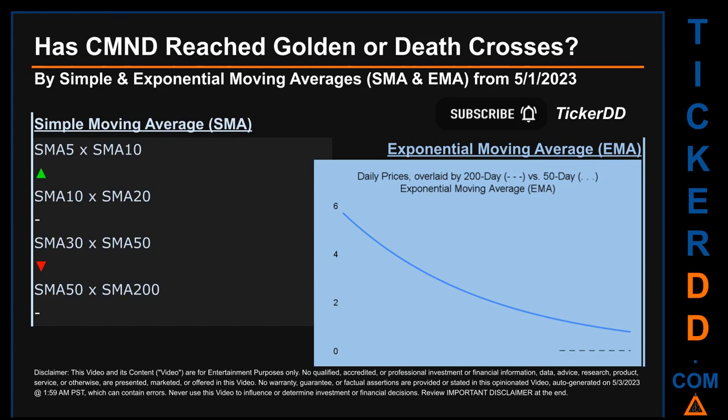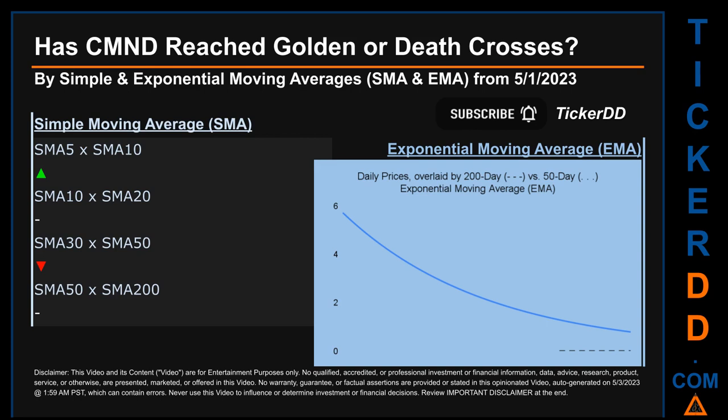Has CMND price reached golden or death crosses? Golden cross and death cross are basic signals that compare average prices across two specified trade day ranges, a short-term versus a long-term range. For example, 5-day versus 10 trade days. Essentially, a golden cross is a bullish signal. It appears when a ticker's short-term moving average crosses above its long-term average. Vice versa, a death cross is a bearish signal when the short-term crosses below its long-term moving average.